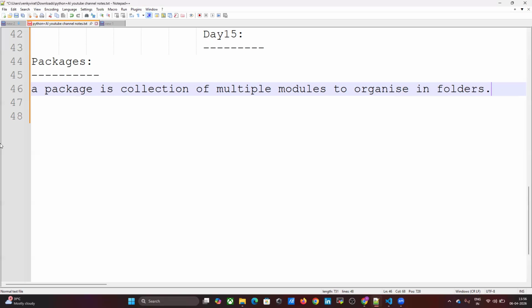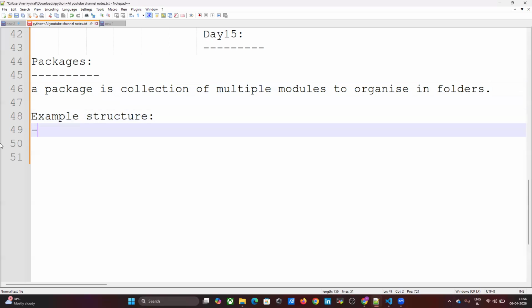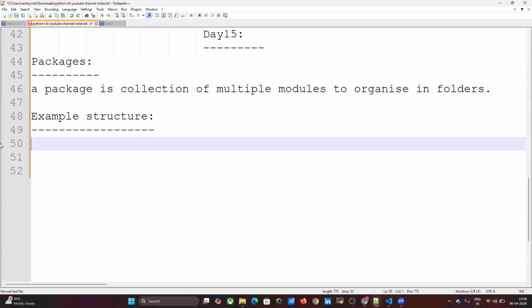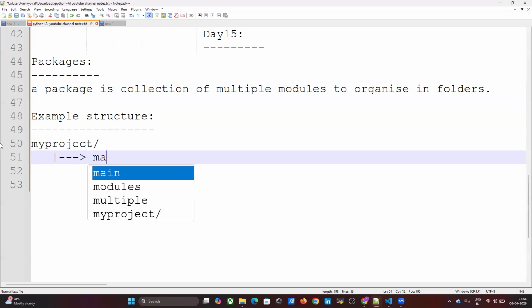How to create a package, or an example structure of a package. For example, my project. First module, math.